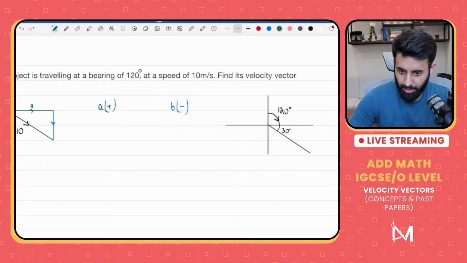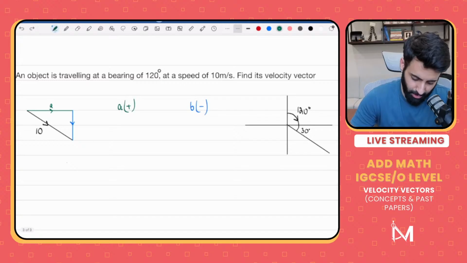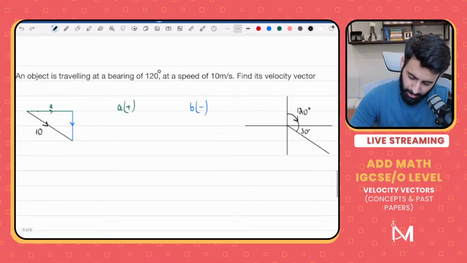Okay, now let's focus on A. We can draw a 90 angle between y-axis. Yeah, you can do that also. A is the adjacent side. So this angle, what's this angle equal to? This angle is equal to 30 degrees. So that means we will have to use cos to find out A. So cos 30 is equal to adjacent over hypotenuse. What's that equal to? That's equal to 10. So 10 multiplied by cos 30, you will get 5 under root 3.